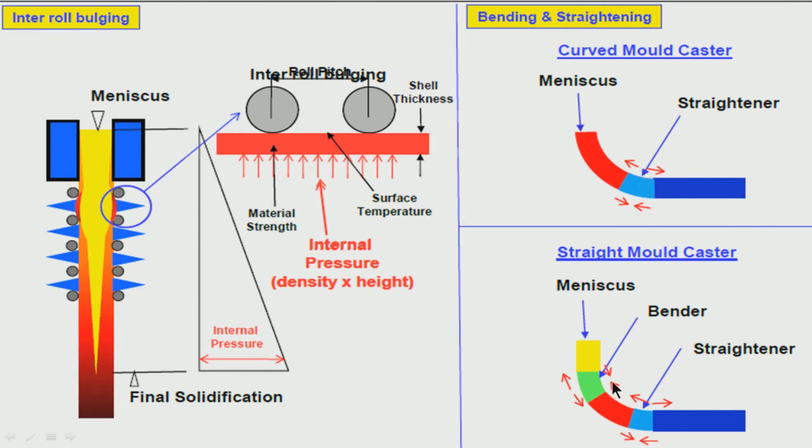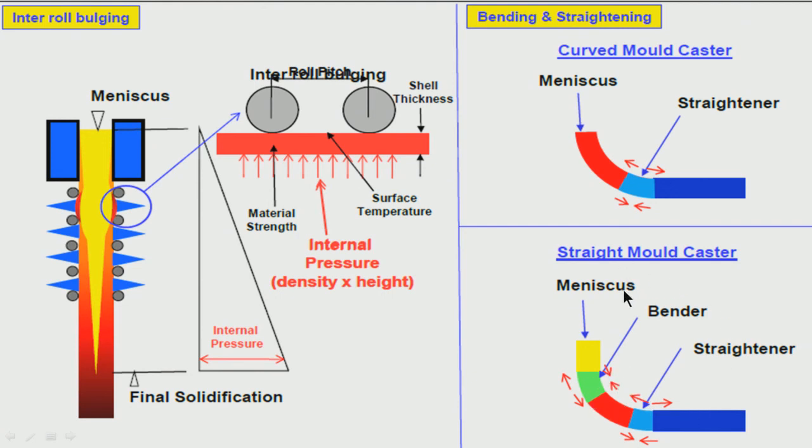So, while bending, the inner surface gets compressive strain, but during straightening, the inner surface layer is getting the opposite. Here it was compressive, here it is not, here this outer portion is compressive, here it is increasing in this direction. You just see the reverse.